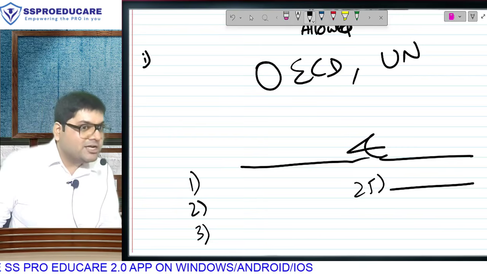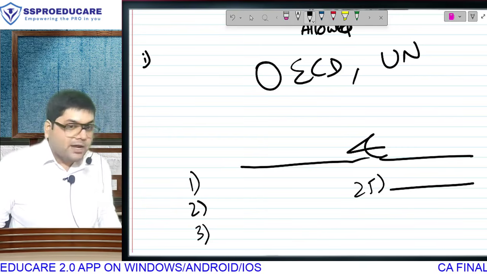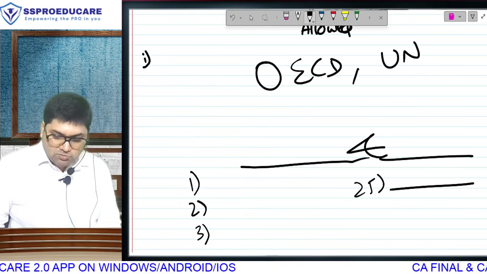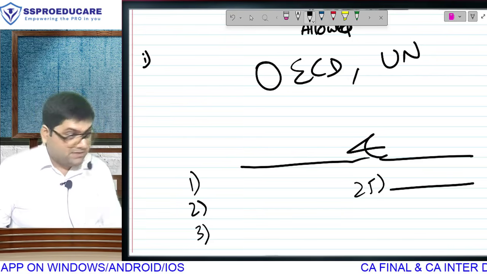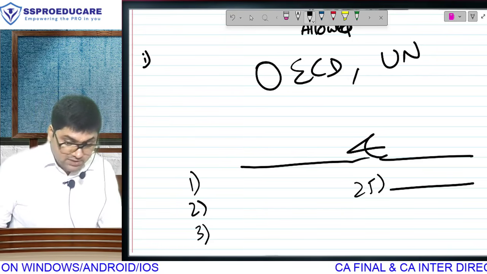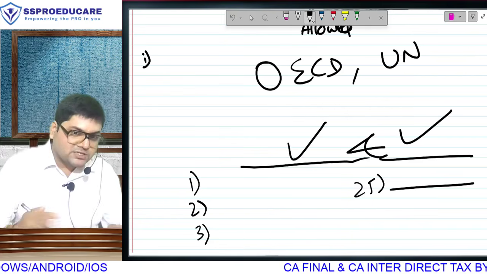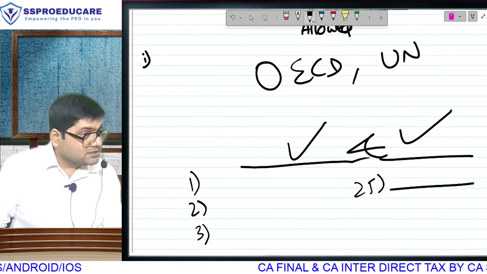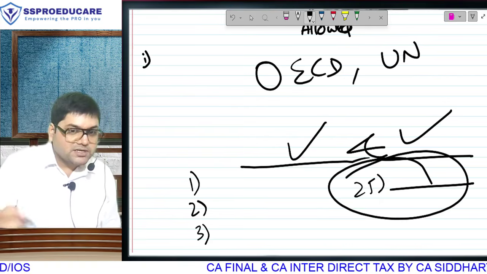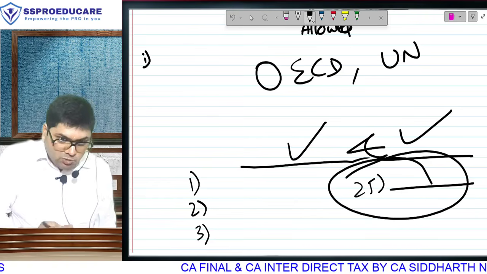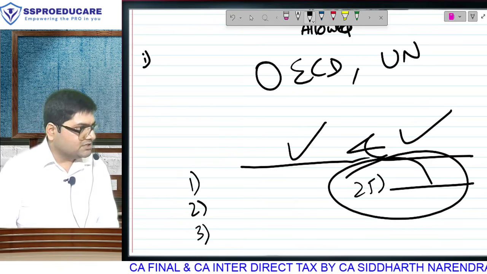Can they adopt the model and make some changes? Yes, because they are not legally binding. You want the format, it is there, नहीं तो खुद का बनाओ. And can they have full new agreement altogether? Most countries do not prefer to have full new agreement altogether because the time consumed is very much high. उतना time they don't want to give. They pick up models, model का text they see. Most of them do fill in the blanks and just finish it off. Some countries make some changes. But this point, most countries have not touched. मतलब मॉडल उठा के as it is they have reproduced the non-discrimination clause.